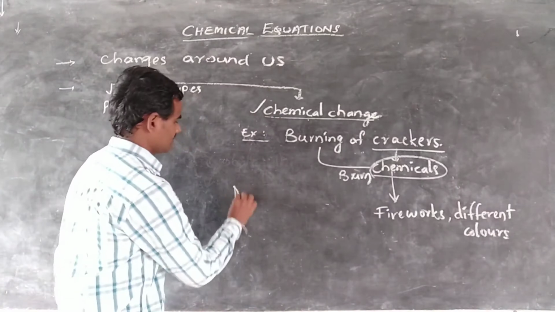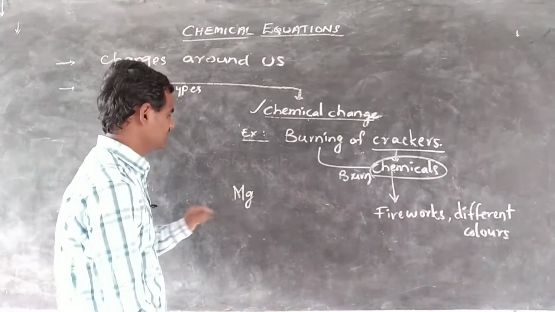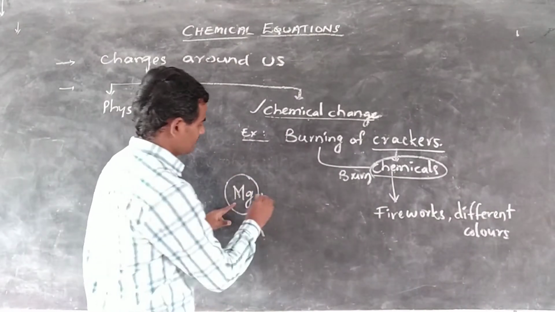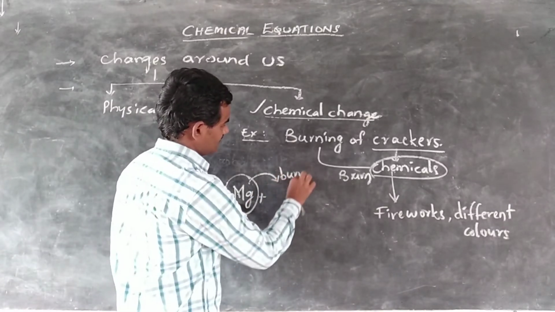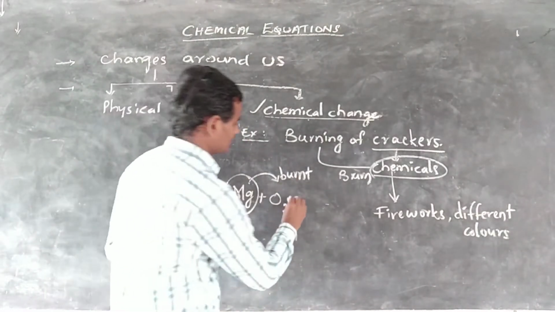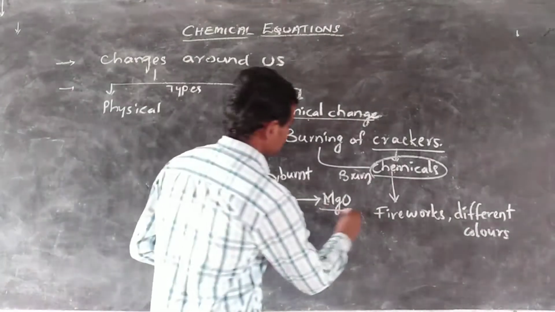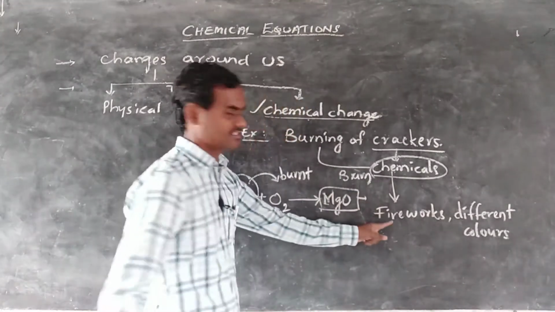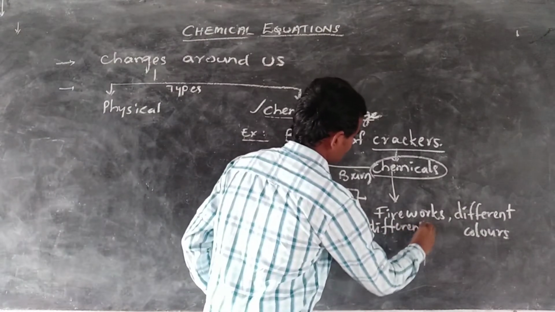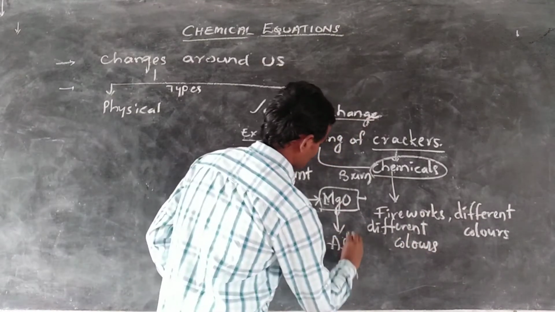For example, we'll take one element, that is magnesium. It is present in crackers. When it is burnt, it reacts with oxygen and forms magnesium oxide. This magnesium oxide is a product which produces different colors, and thereby it produces ash also.